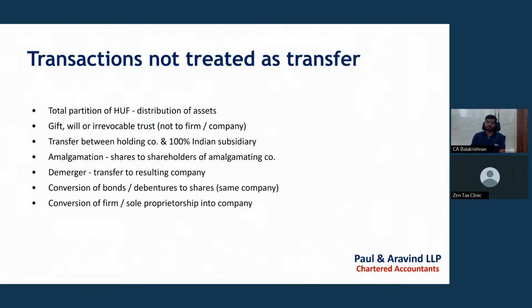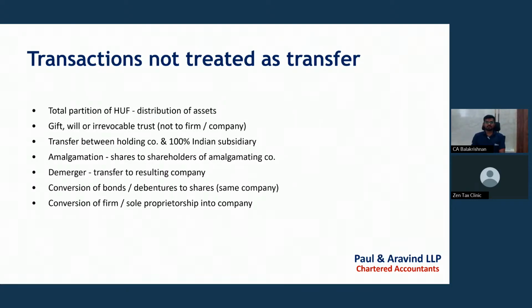Amalgamation cases also will not be treated as transfer. Demerger shares transfer, that is the demerging company transferring shares to the resulting company, will also not be covered as transfer. Conversion of bonds or debentures into equity shares of a company is also not treated as transfer.